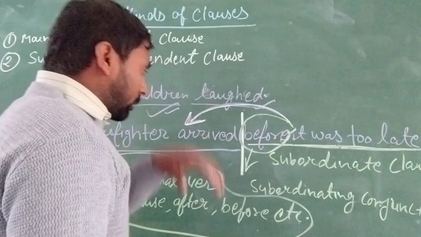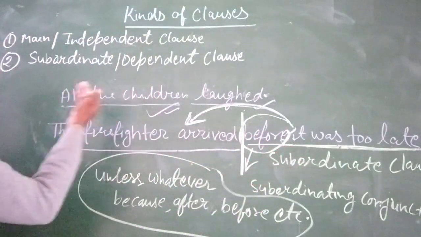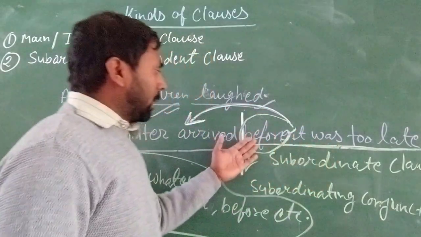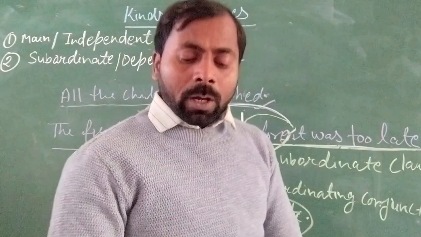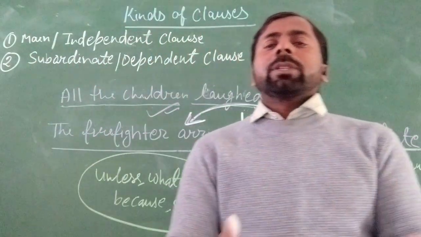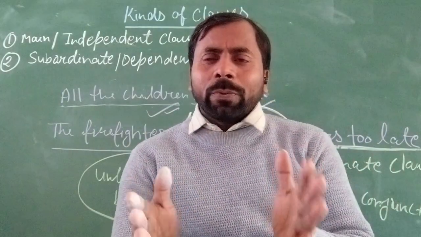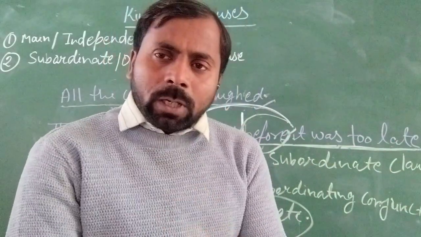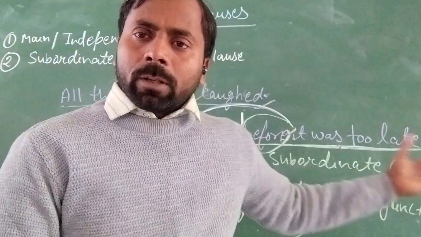It may be used at the beginning of the sentence or at the end of the sentence, like this here. The conjunction word is also used at the beginning of the sentence or at the end of the sentence. So if you want to identify this type of clause, then always search for the conjunction word used with the clause.